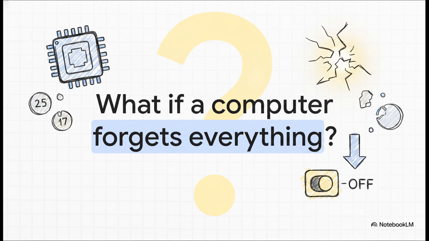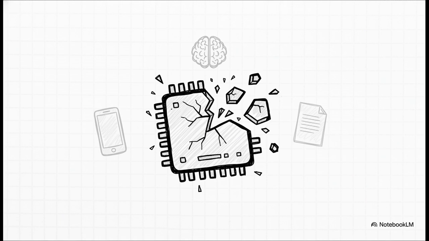Say you ask a processor to add 25 and 17. The logic gates, they can do the math, no problem. But before they even calculate the answer, they have to hold on to those inputs for just a split second. So, what happens if the computer forgets everything the exact second a calculation finishes? Okay, let's dive into this.